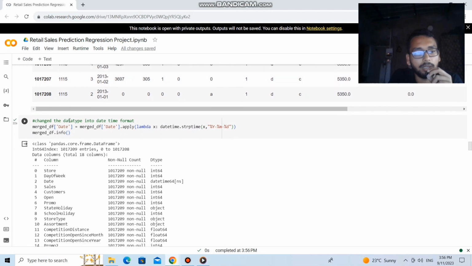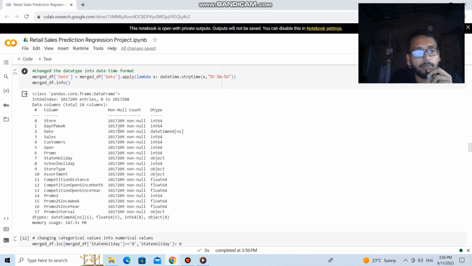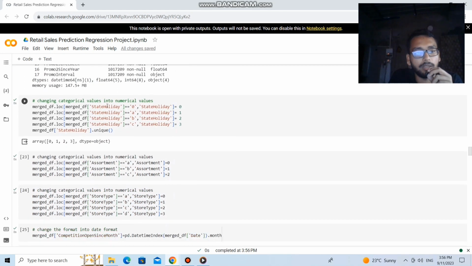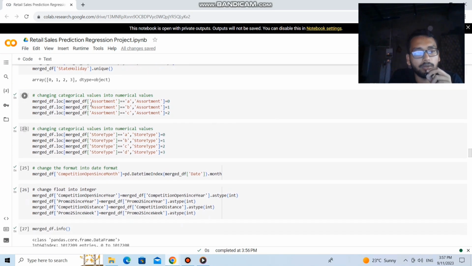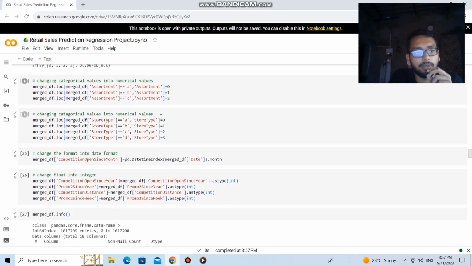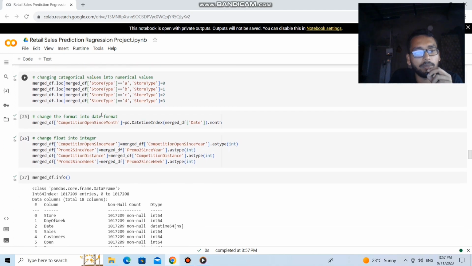Next, change the data type into the datetime format. Here is the date column, which is changed into datetime format. And then the categorical values into numerical values. State holiday has 4 values like 0, A, B, C, and those 4 values were changed to 0, 1, 2, 3 for building the machine learning model, and we also change the assortment value into numerical values. Assortment has A, B, C categorical values, which are changed into 0, 1, 2 numerical values, and it is also applicable for the store type.